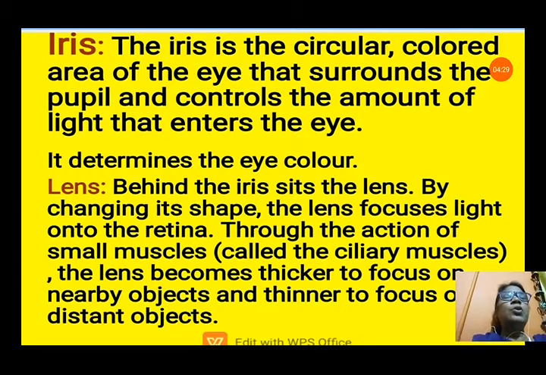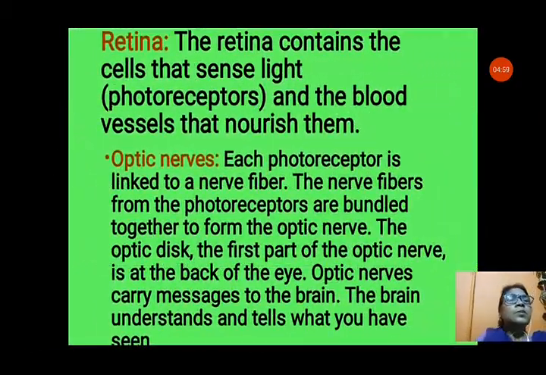Now, lens. Behind the iris sits the lens. By changing its shape, the lens focuses light onto the retina through the action of small muscles called the ciliary muscles. The lens becomes thicker to focus on nearby objects and thinner to focus on distant objects. So, the size of the lens that focuses the images of light on the retina is controlled by the ciliary muscles.